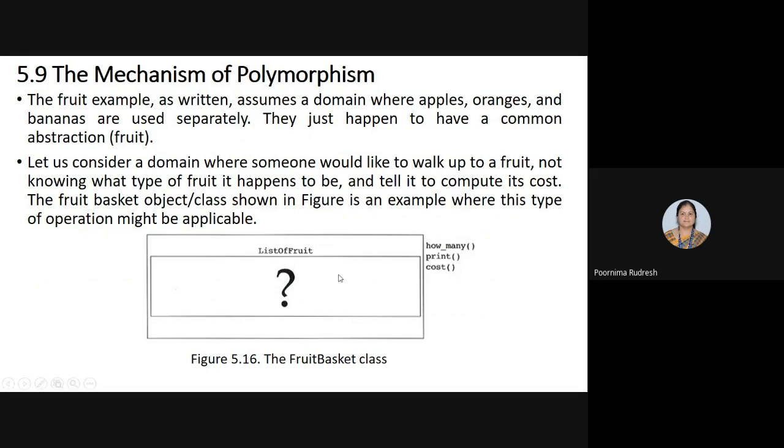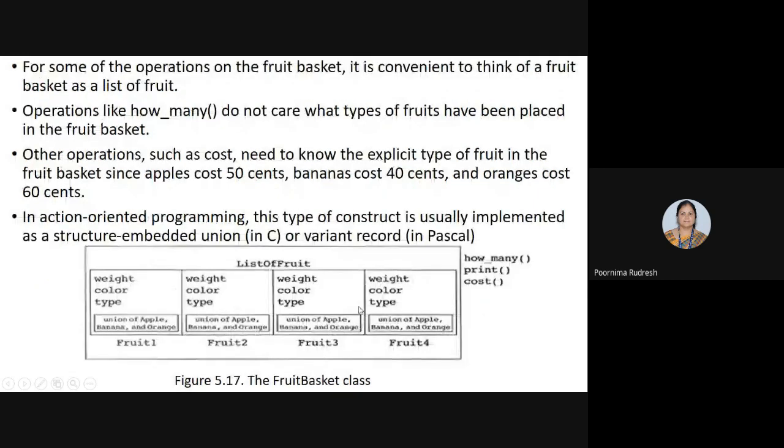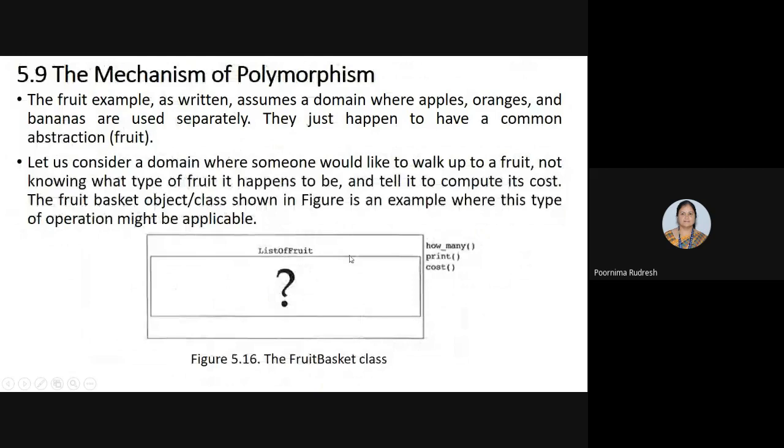Now I will ask the fruit class what is the cost of a particular fruit. Now I want to compute the cost of a particular fruit. Means I want to know the cost of an apple or the banana. Then how can we do that?